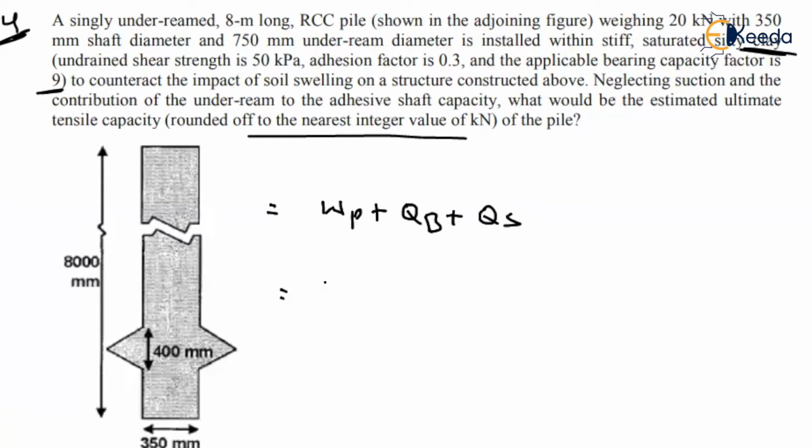That will be equal to what? The self weight is given as 20 kilonewton, plus what about the end bearing capacity? Let us imagine that you are trying to lift this pile. If you are trying to lift this pile, will there be any contact at the bottom?